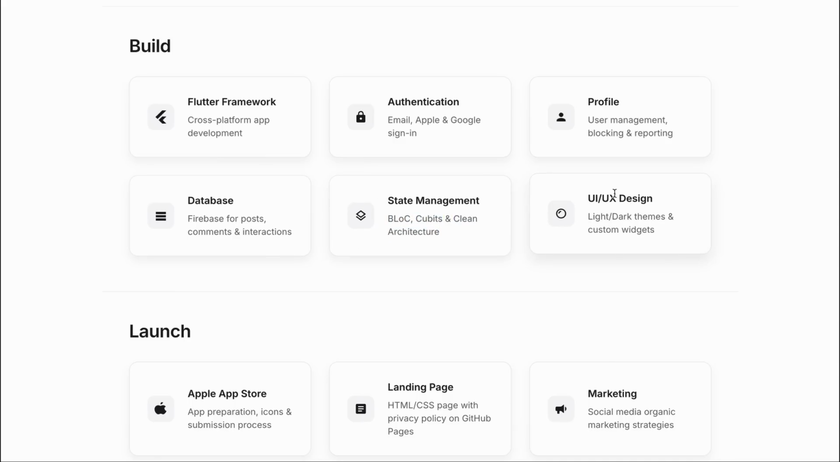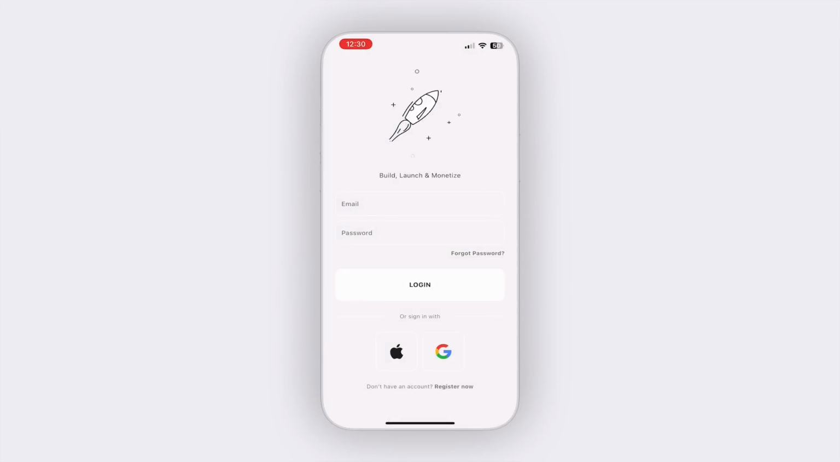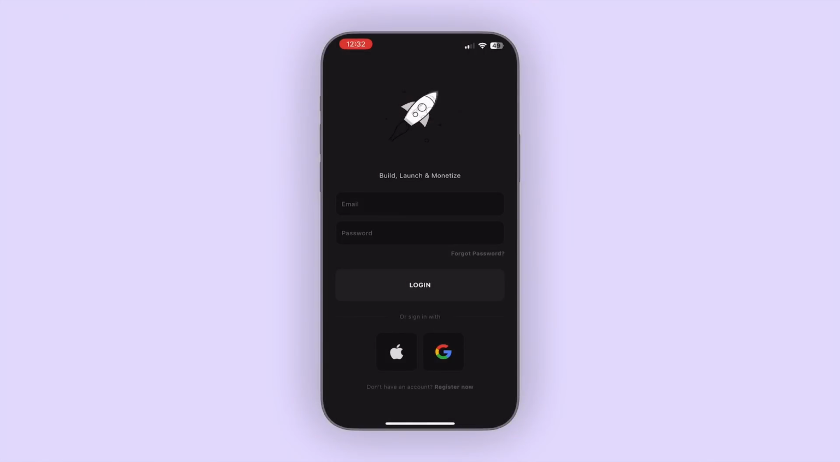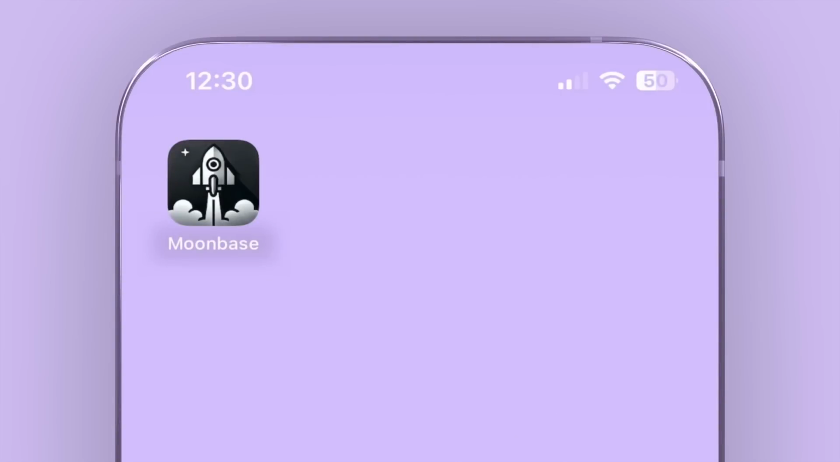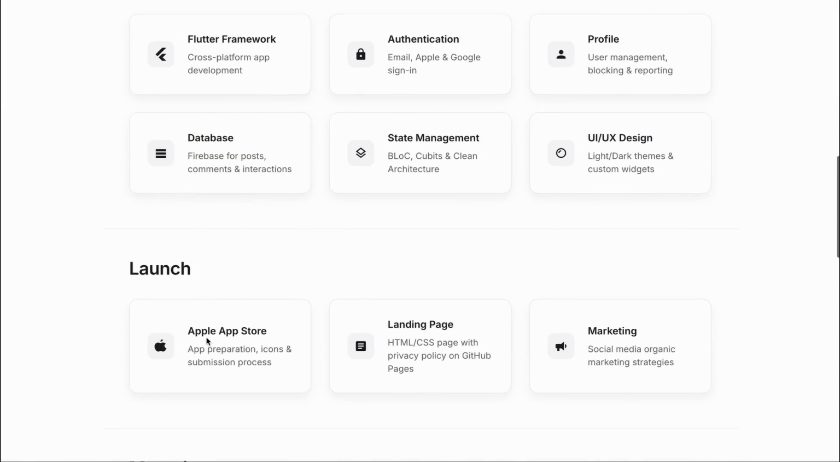And then of course, our app has to look aesthetically good. So I'll show you how you can steal my minimal design in both light mode and dark mode. So by the end of the first module, you will have built a fully functional app. Then we can move on to the launch section.